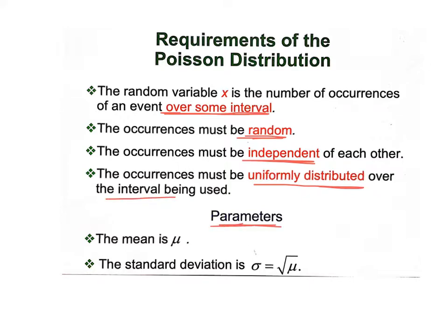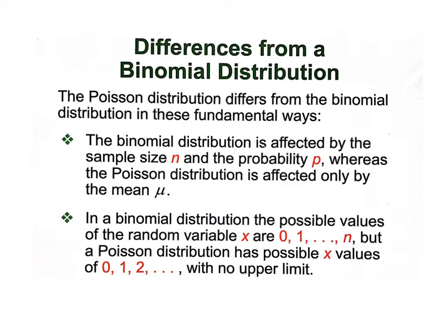Parameters for Poisson: the mean is mu. The standard deviation is kind of unique. The standard deviation is the square root of mu. That's what makes it kind of neat to use, because the standard deviation is very easy to find. You just take the square root of your mu.